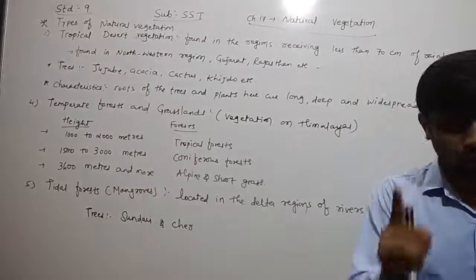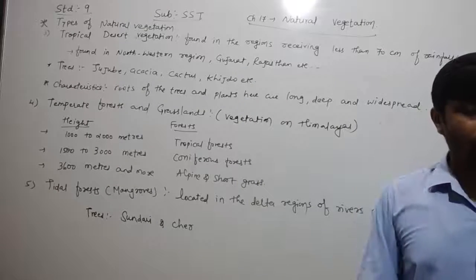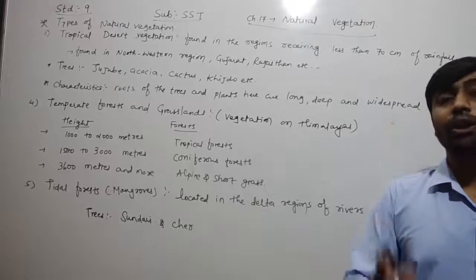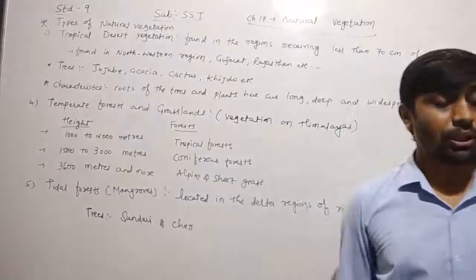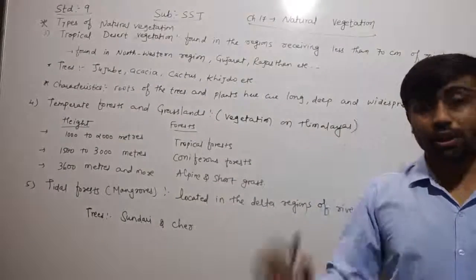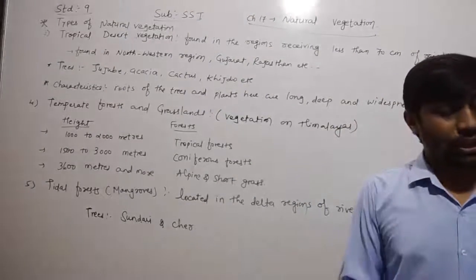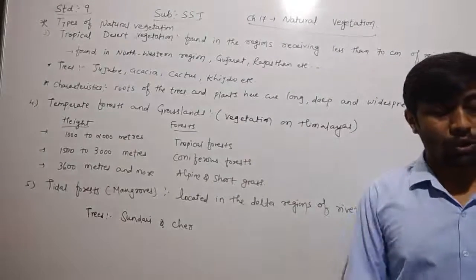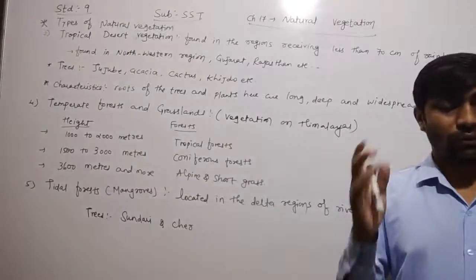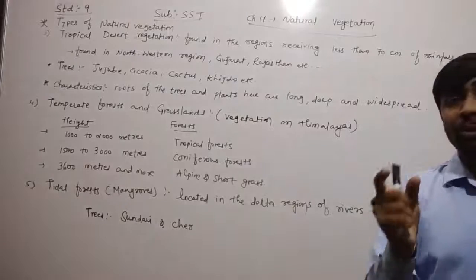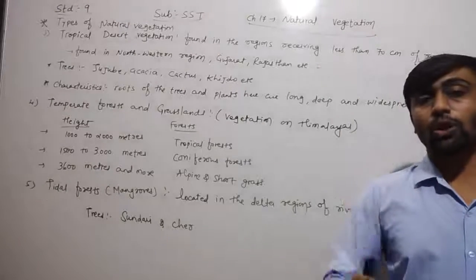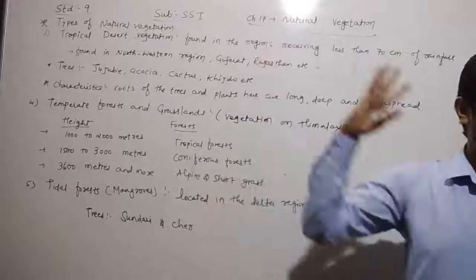Tree leaves are long, pointed and sticky, which can conserve humidity for a longer time. Dear children, whatever trees we find here, the leaves are long, pointed and sticky, which can conserve the humidity. Humidity means wetness, for a longer duration of time.